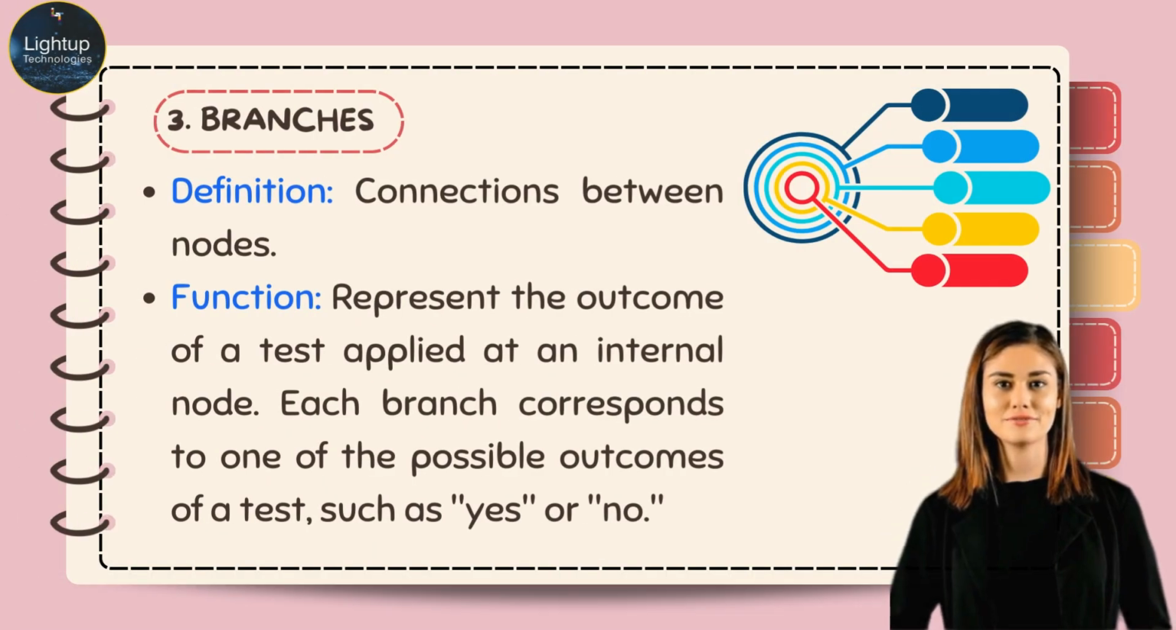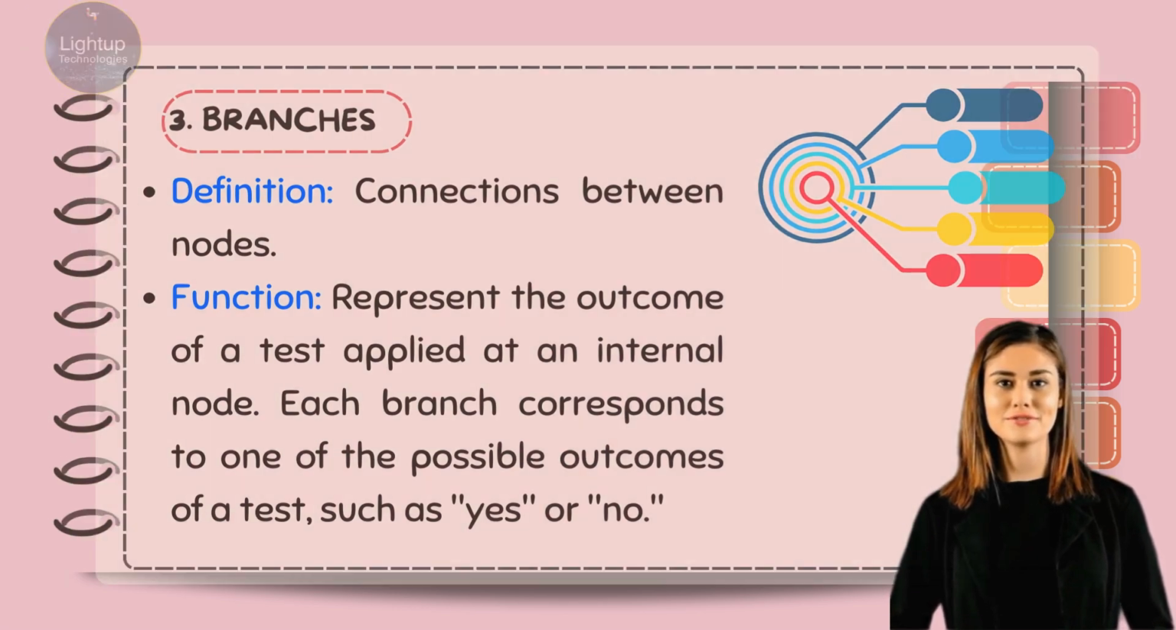Branches. Definition: connections between nodes. Function: represents the outcome of a test applied at an internal node. Each branch corresponds to one of the possible outcomes of a test, such as yes or no.